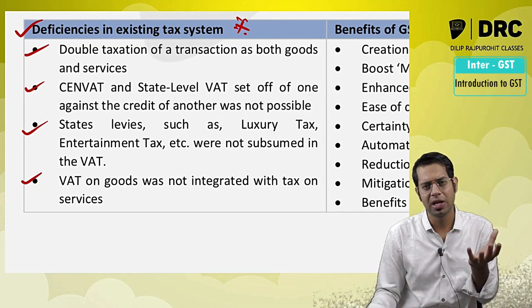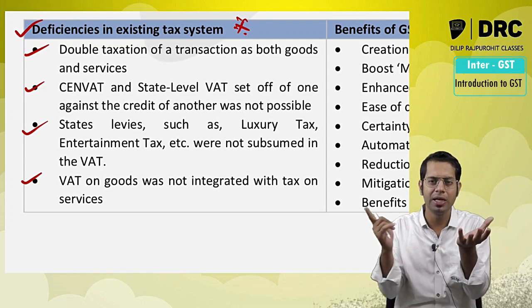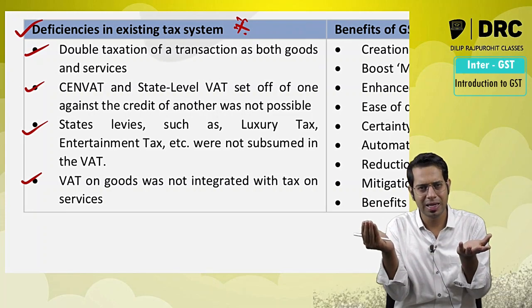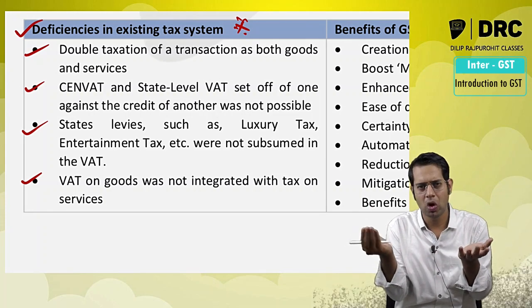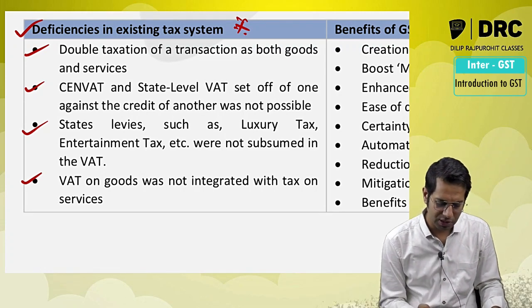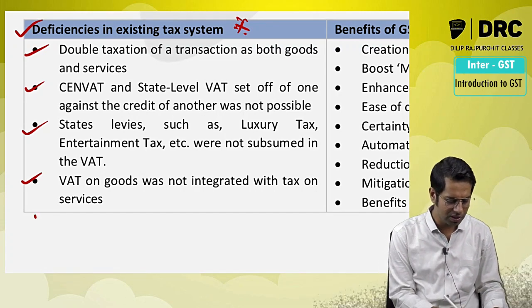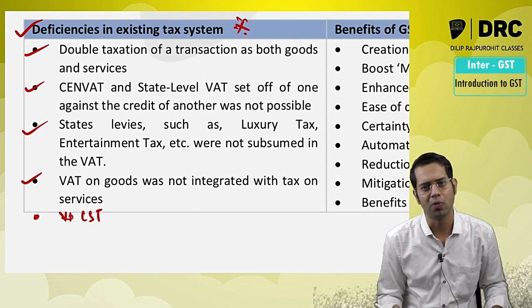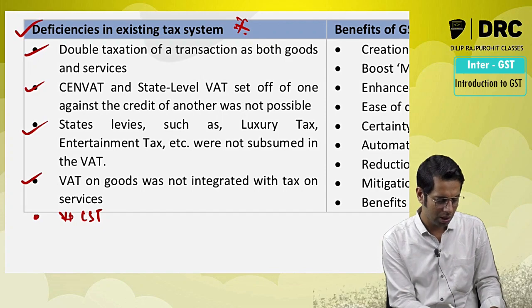And the VAT which was there was not integrated with service tax, meaning the credit of VAT was not integrated with the tax which you pay on the services provided. So VAT on goods was not integrated with tax on services. And there is one more point: the CST which you are paying was not VATable.